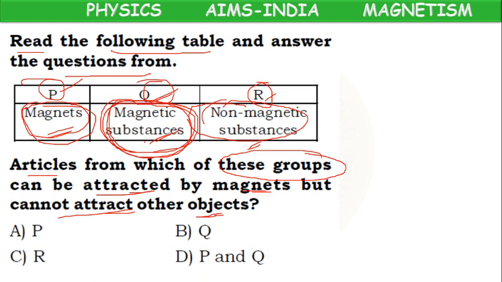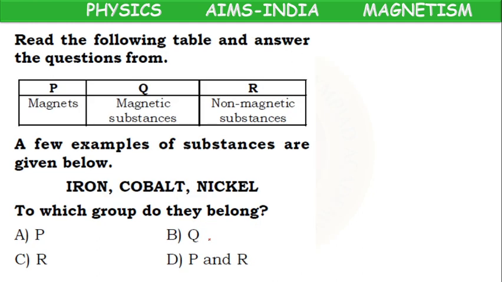Here the group names are P, Q, R. So what is the answer? The answer is Q. Why? The group Q belongs to magnetic substances. They are attracted by magnets, but they don't have the power to attract other objects. Okay, Q is the correct option.